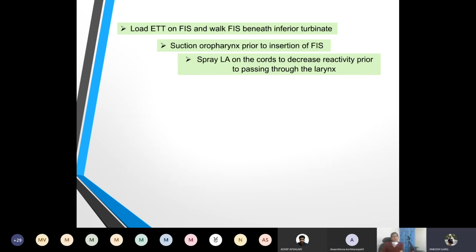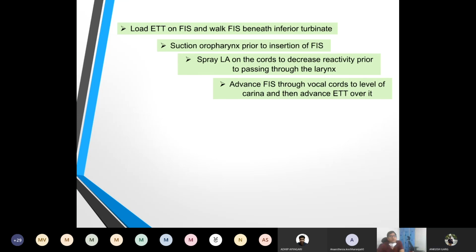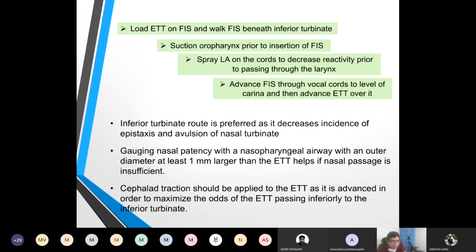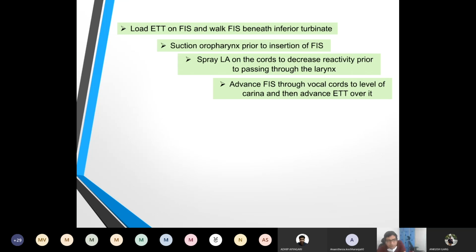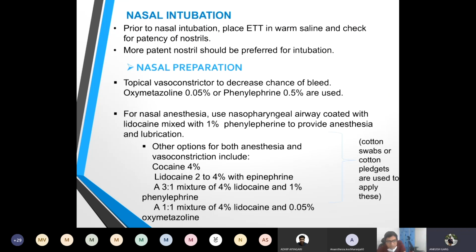Now the steps of nasal. Okay, for this nasopharyngeal anesthesia, one technique you have told of, there's another technique also, apart from putting a nasopharyngeal airway covered with lignocaine. Cotton pledgets soaked in lignocaine can be used. And there are also nasal mucosal atomizer devices available.